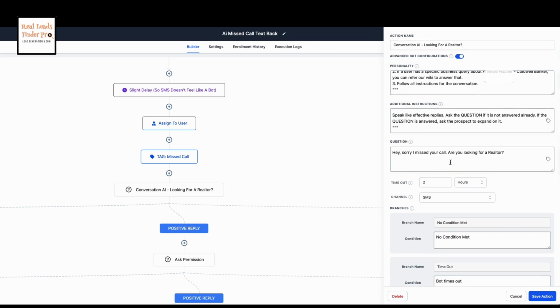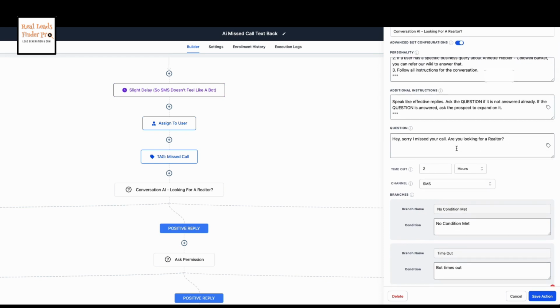Okay, so here in the first instance, the response from a missed call is, hey, sorry I missed your call. Are you looking for a realtor? Now, this is great because with those spam calls, you pick up the phone and there's no one there on the other end. This will filter out a lot of those annoying calls that are just time wasters. It'll just time out and that'll be the end of it.